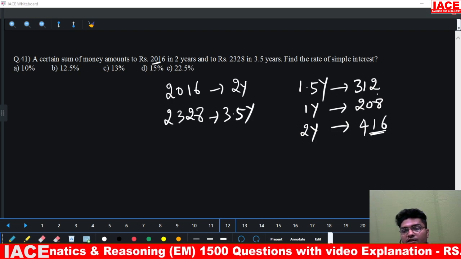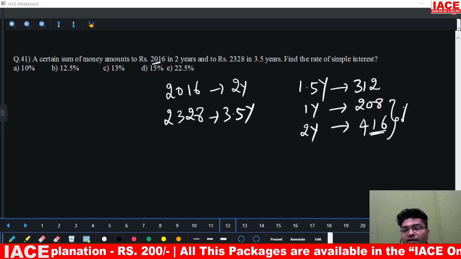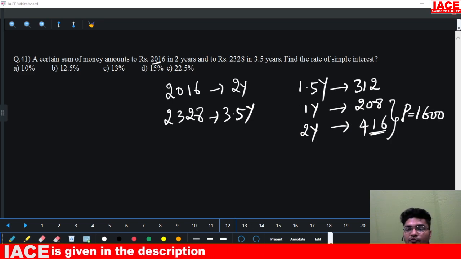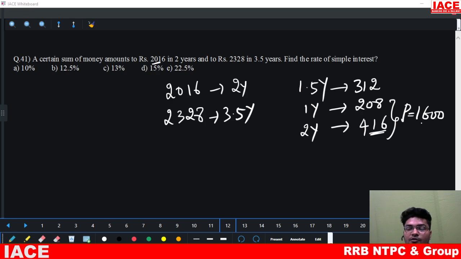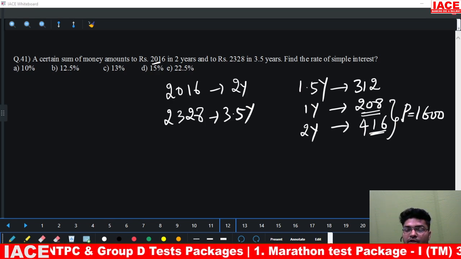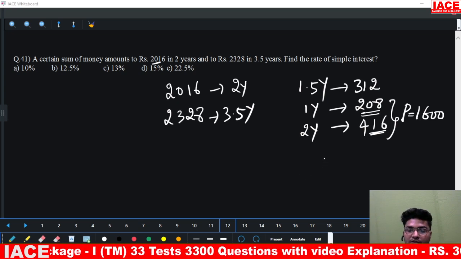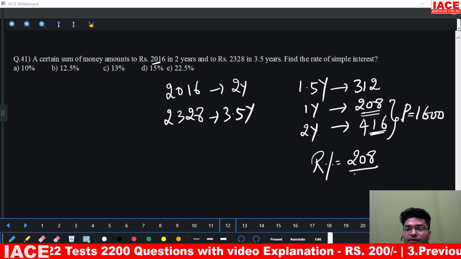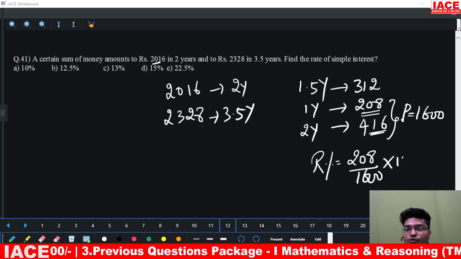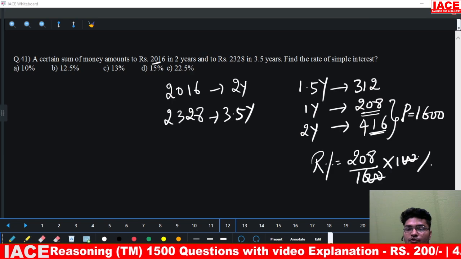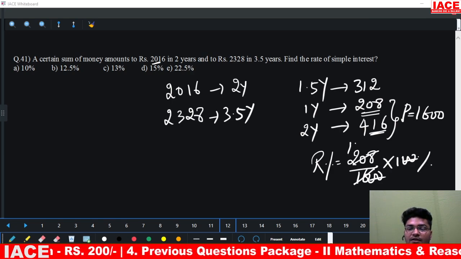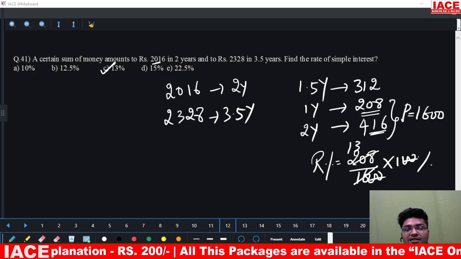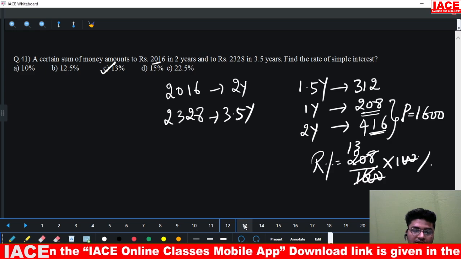If the interest is 416 rupees, can I say the principal from here? Principal will be how much? 1600 rupees. In this 2016, if I remove 416, principal will be 1600 rupees. Interest for 1 year is 208 rupees. What we want is rate of interest. Rate of interest will be 208, the interest, divided by principal, 1600, into 100 percentage. So two zeros get cancelled. 16 ones and 16 13s. So this comes out to be 13 percentage. Option C is the right answer.